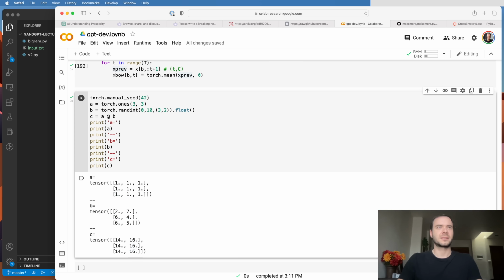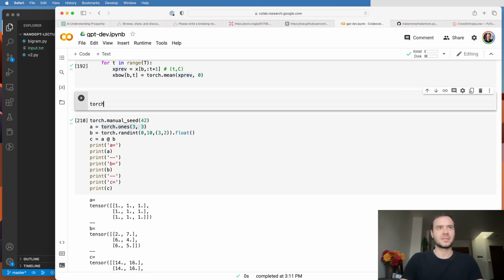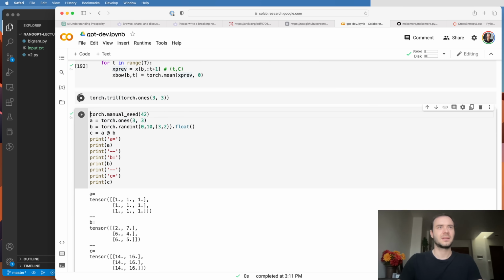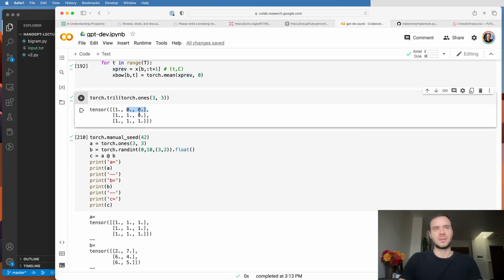Now the trick here is the following. This is just a boring array of all ones, but Torch has this function called tril, which is short for triangular, something like that. And you can wrap torch.ones in it, and it will just return the lower triangular portion of this. So now it will basically zero out these guys here. So we just get the lower triangular part.